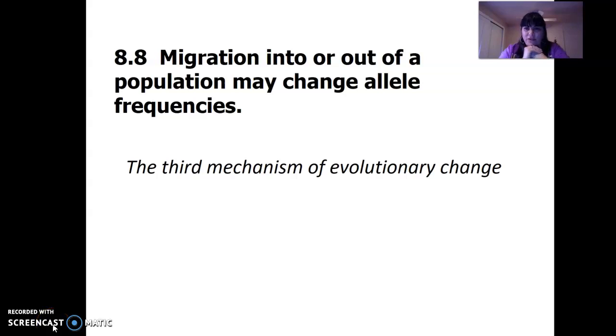All right, we're going to continue mechanisms of evolution. Migration into or out of the population can change allele frequencies. And that makes sense, right? If individuals come into the population, that changes the allele frequencies in the population. If individuals leave the population, that changes the allele frequencies in the population. And so that's a mechanism for change.